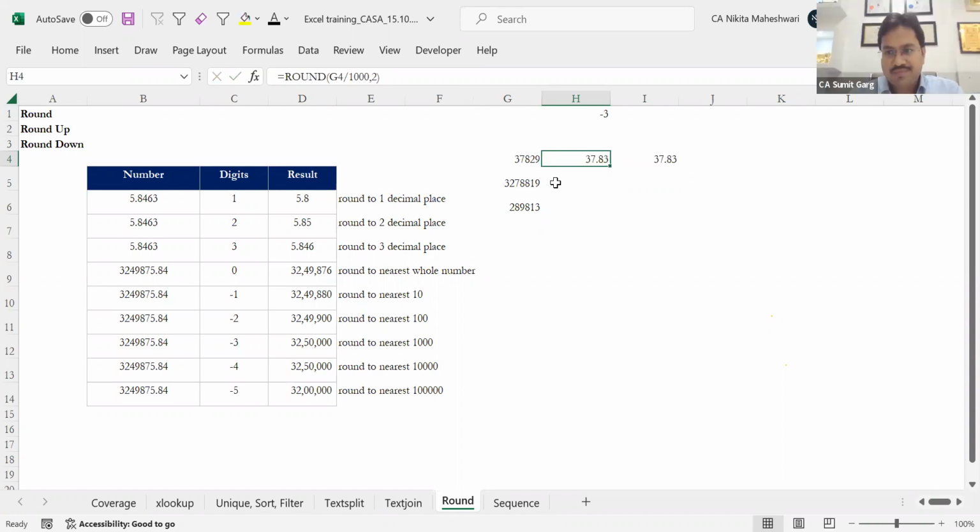Perfect. So I think this round function and everything will assist you in better financial reporting, ensuring that errors are not made. In my own document, I used this, so I was very carefree that I would not have to do this again and again from the trial balance. Get the figures, one formula, do it everywhere, and you are done with it. So this will be very easy for you.